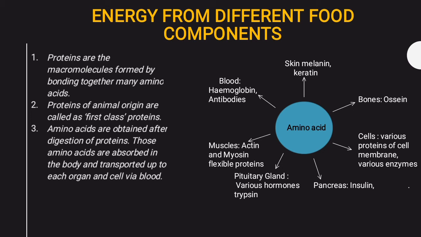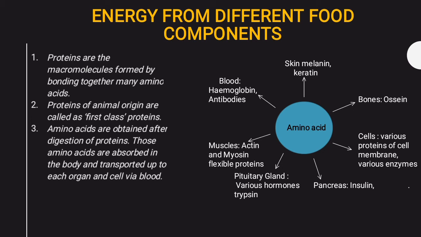Okay, now what role do amino acids play in our body? This chart is very important. This chart basically comes for boards. They'll give you 4 columns to fill. Give the uses of amino acids. So very important to know. Amino acid is required for skin, melanin and keratin. Melanin is the component which gives your skin color, and keratin is the one which gives strength to your hair.